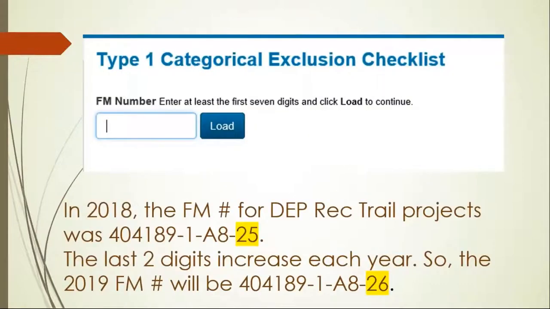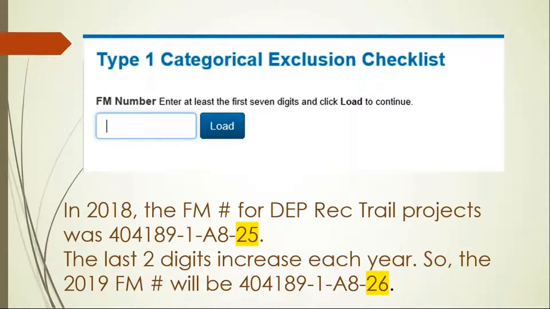So let's walk through some of the information that you're going to need to create for a Type 1 CE. And what I've done through the next series of slides is actually pulled screenshots of the SWEP tool so we can kind of walk through what's going to be required. First, for FDEP rec trail projects, there is one assigned FM number, which is 404-189-1-A8. And the last two digits are going to be identified for year.